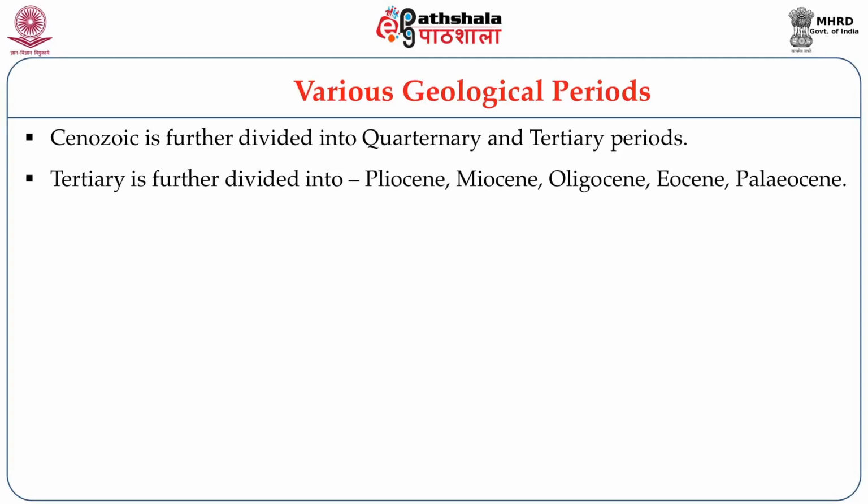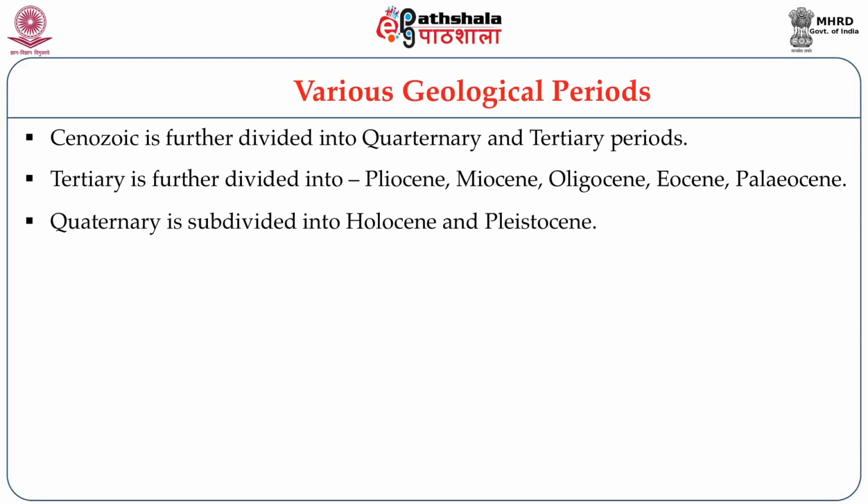So quaternary is again divided into Holocene and Pleistocene, and tertiary is divided into Pliocene, Miocene, Oligocene, Eocene, and Paleocene. These are the subdivisions basically depending upon the kind of climate that was prevailing in the past. For study of the Indian culture or for understanding the culture of the humans, the last phase, that is the Cenozoic, and its last phase, that is the quaternary period, is the most important period.